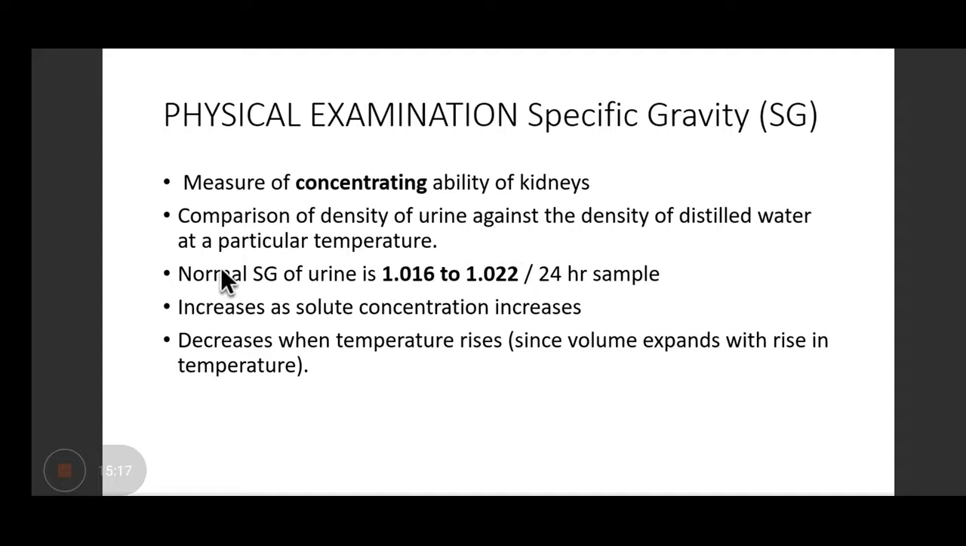Because temperature can lead to increase or decrease of specific gravity, right? So for the specific gravity, you should know that as the solute concentration will increase, specific gravity will increase, right? And when the temperature rises, the specific gravity will decrease. So these two important points you have to remember. If solute concentration increases, specific gravity increases, and when temperature increases, specific gravity decreases, right? This is very important because it is asked in your viva question.